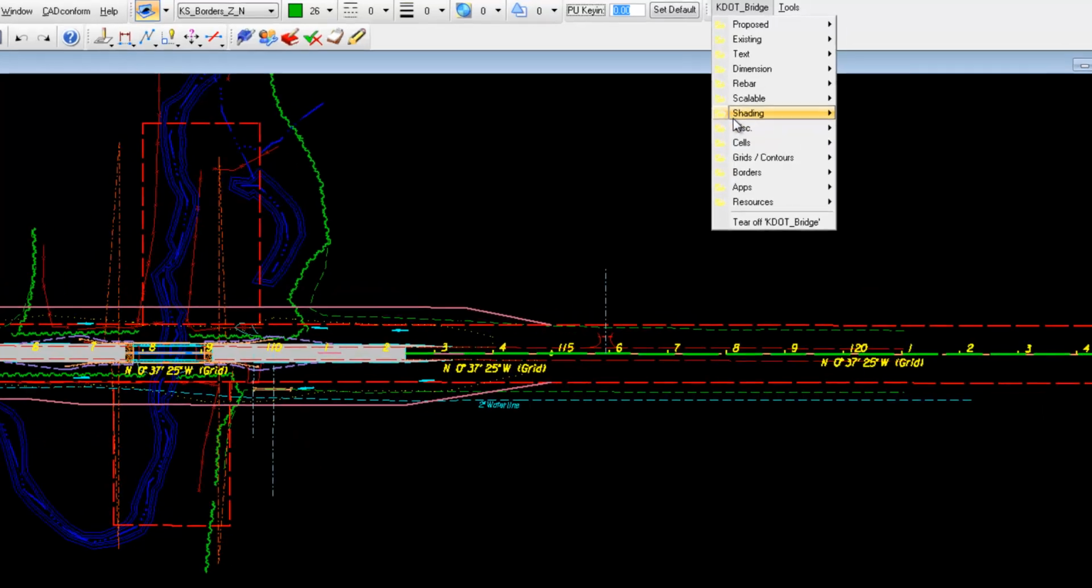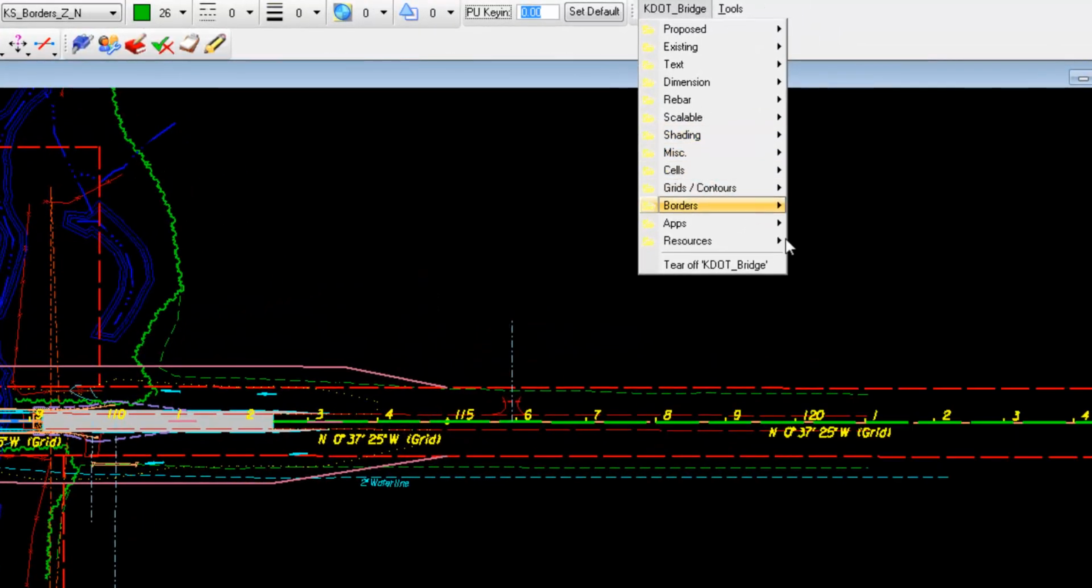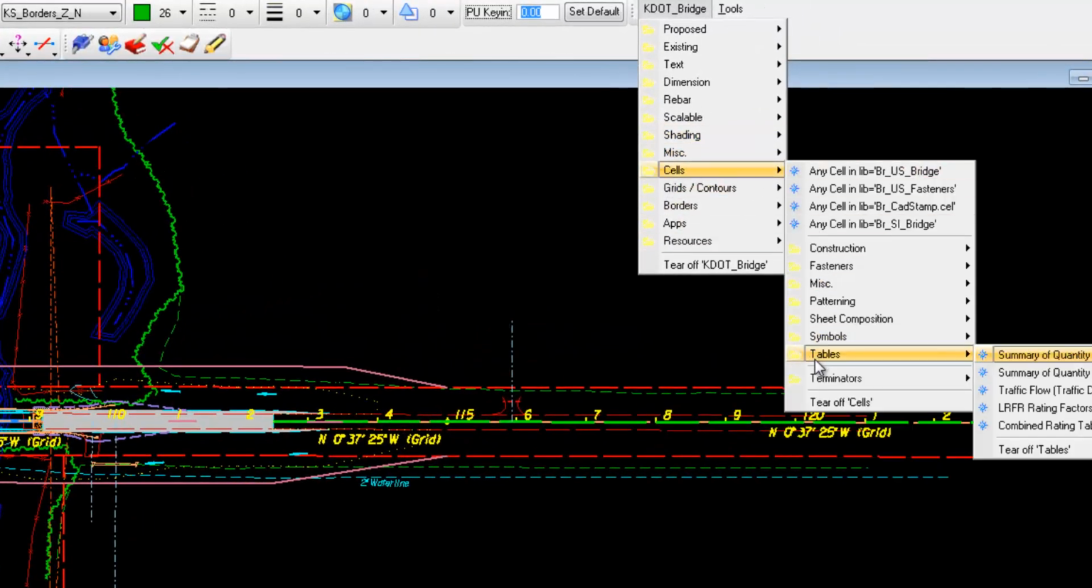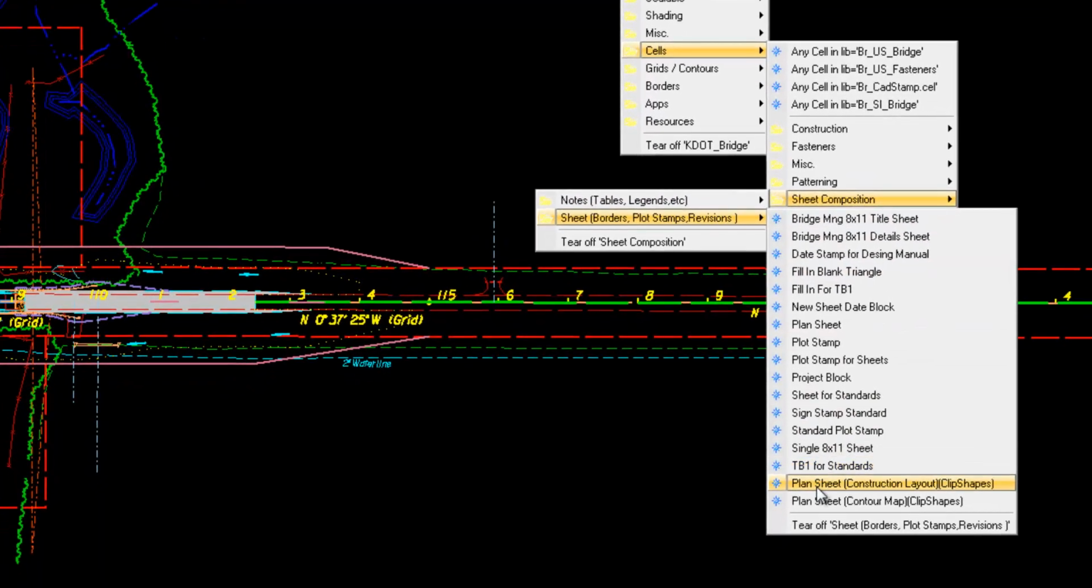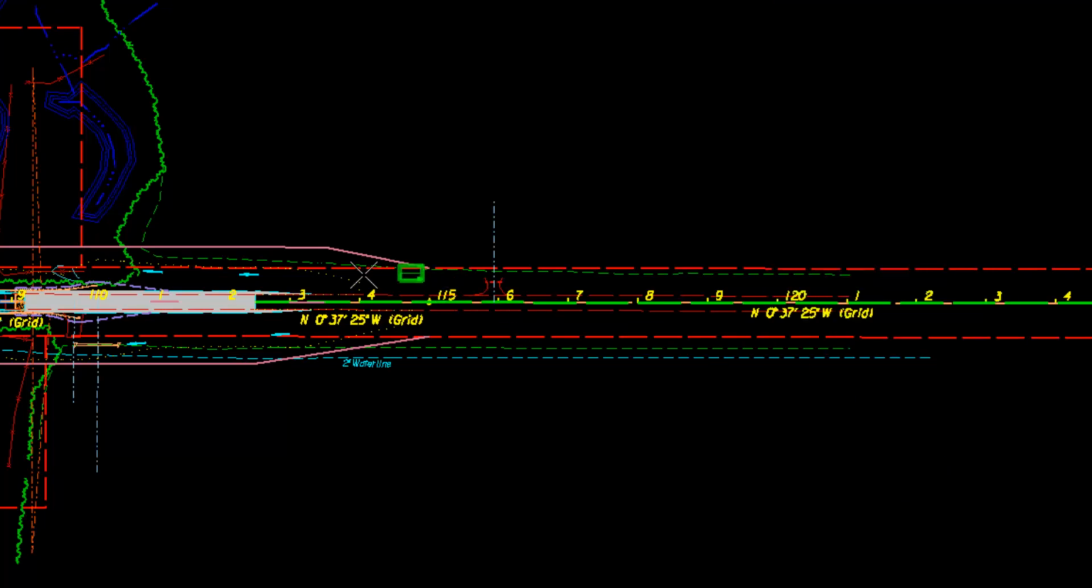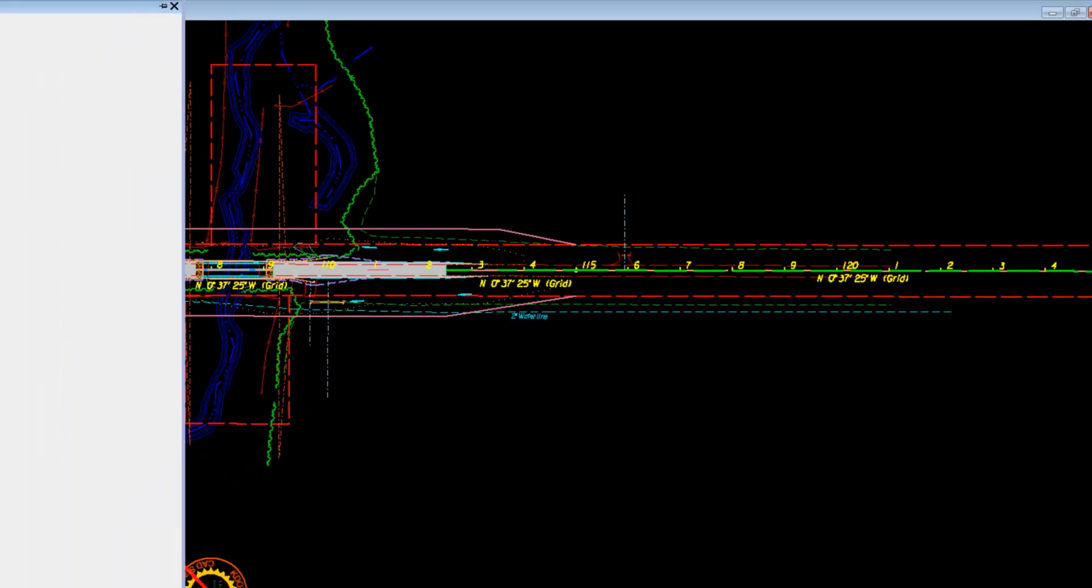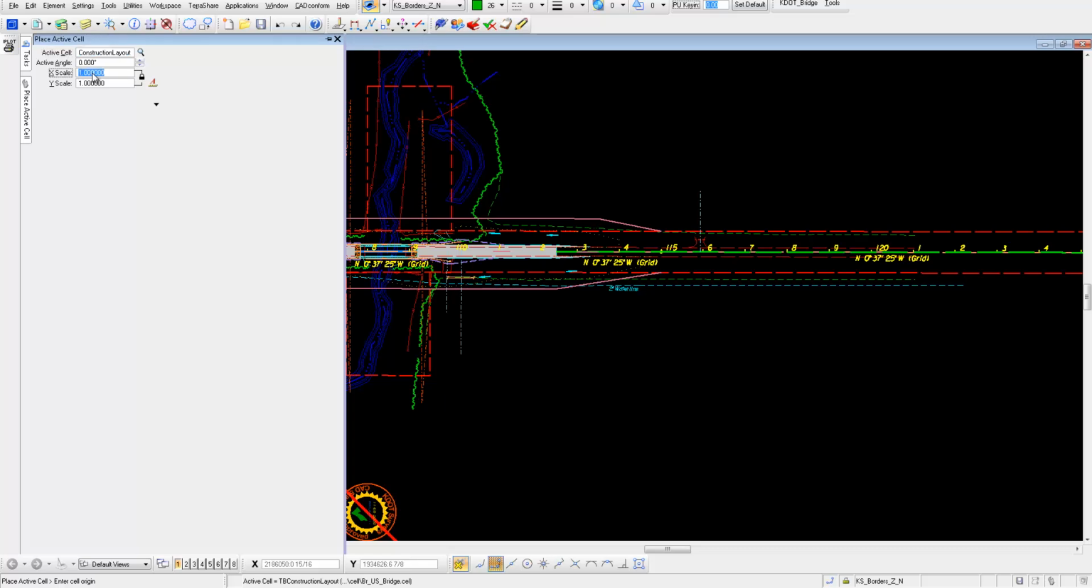We're going after the sheet cell. And sheet with construction layout. Clip shape is the one I'm using. In this case, we know that we're doing a 15 scale sheet.